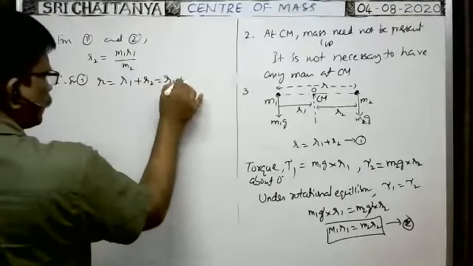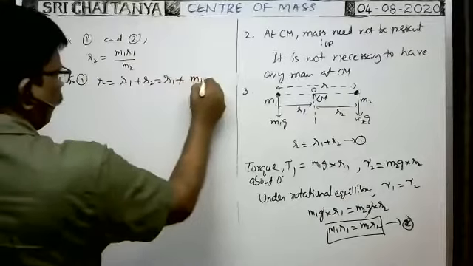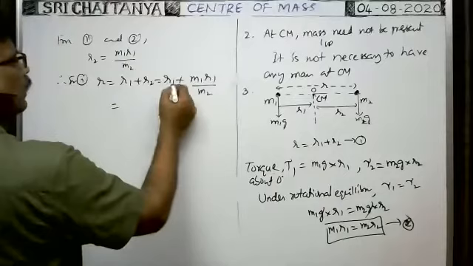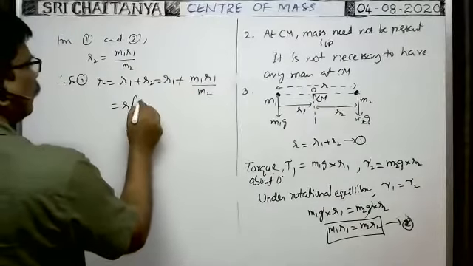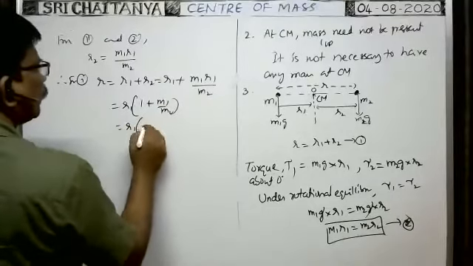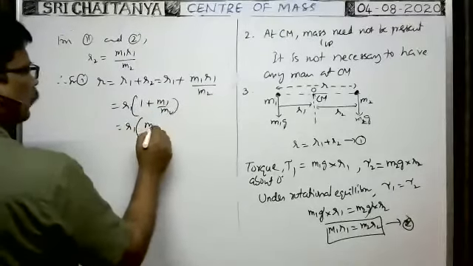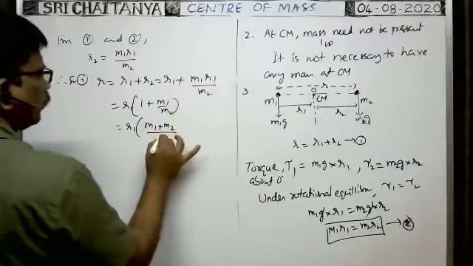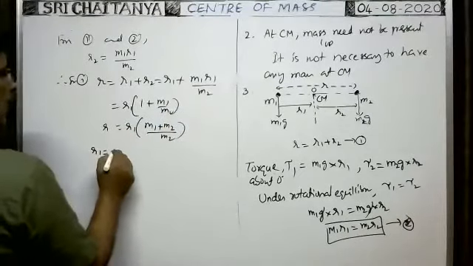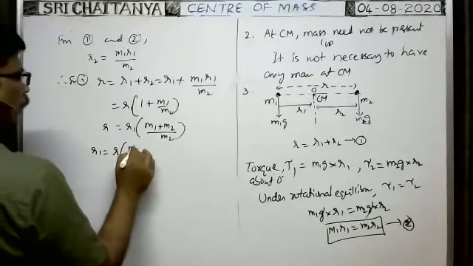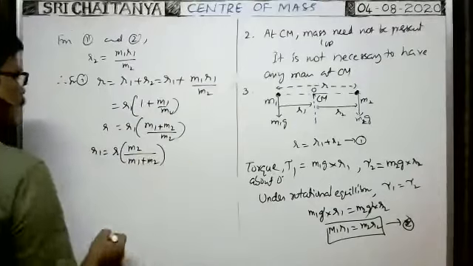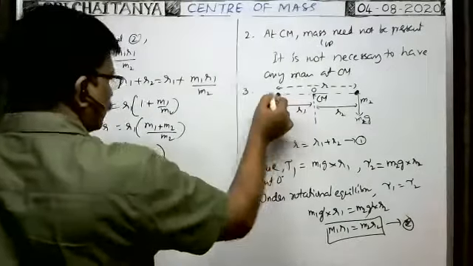That is equal to R1 plus M1 R1 by M2. In these two terms, we can take R1 common. R1 into 1 plus M1 by M2. Take LCM: R1 of M2 plus M1 by M2. That's why M1 plus M2 by M2 we can write now. Therefore, R1 is equal to R into M2 by M1 plus M2. It is the distance of the center of mass from the first particle.